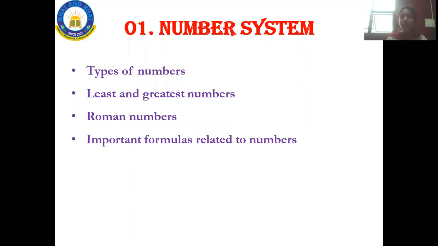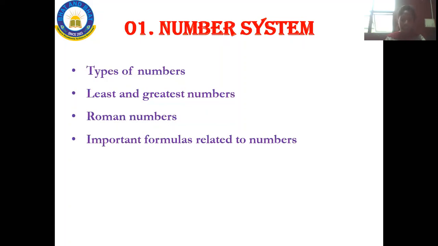Next, important formulas related to numbers. What are these important formulas? Here, formulas will be based on the divisor, quotient, remainder and the dividend. Based on this, in this chapter we will be having formulas. Can you remember, in the starting I said there will be some formulas? Those formulas will be coming in each and every chapter.